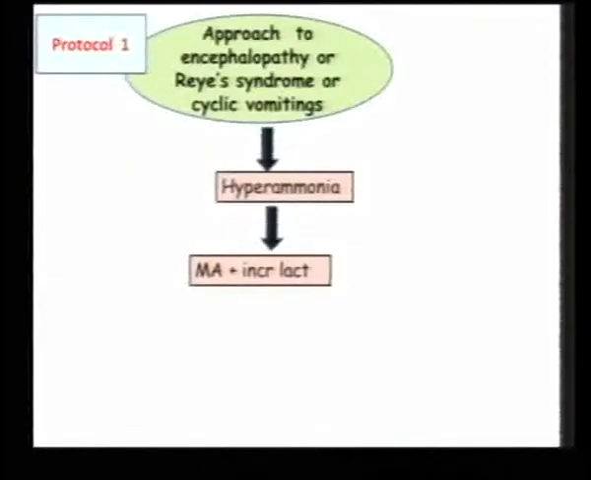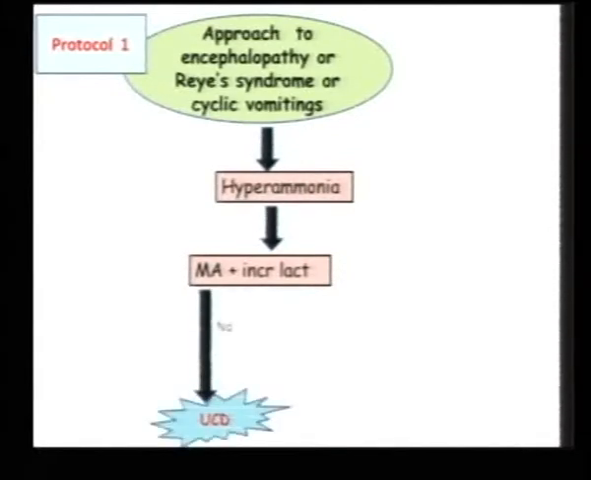So the first protocol that we have developed is for the approach to a child with encephalopathy or Reye syndrome or cyclical vomiting. The first thing that we do in this child is the ammonia. If the child has hyperammonemia, we do the lactate. We find the lactate to be absent, normal. In that case, this child could be a urea cycle defect, with hyperammonemia being the only metabolic disorder.